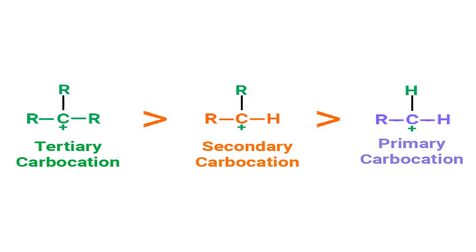So what is the reactivity in the case of SN1? Tertiary is more reactive than the secondary, than the primary, than the normal. But in the case of SN2, the normal or methyl is more reactive than the primary, than the secondary, than the tertiary. So SN1 and SN2 have opposite reactivity.